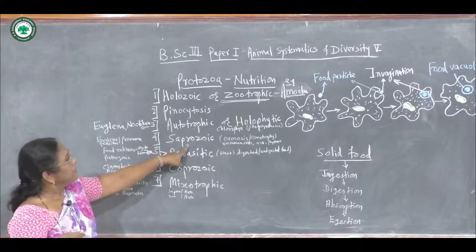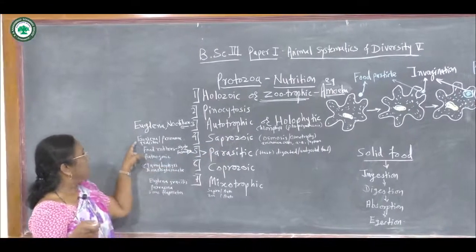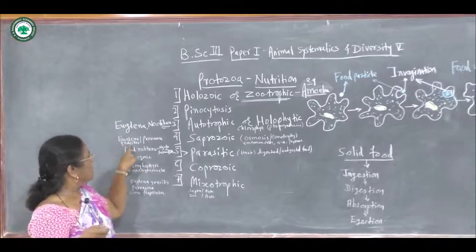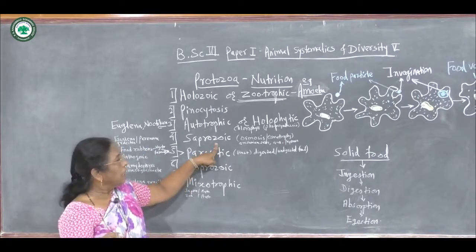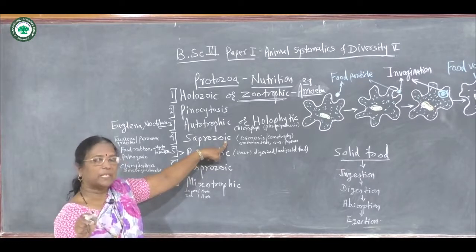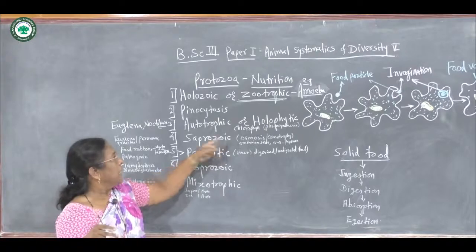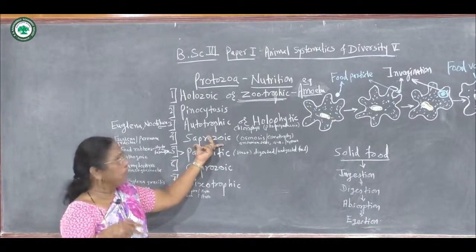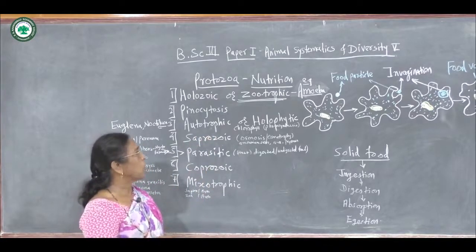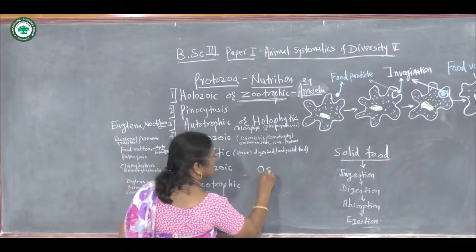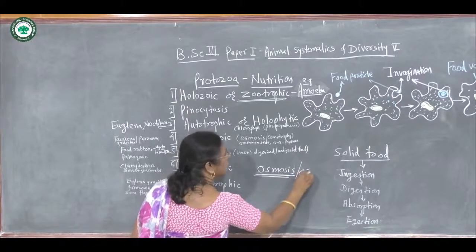Then the fourth type is saprozoic. Some examples from protozoa are Euglena, Astasia, Paranema. They feed upon the waste material or the debris they take from the surrounding medium, the decaying organic food, by the osmosis process, also called osmotrophy.